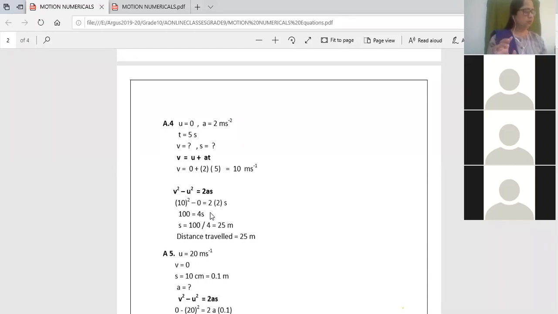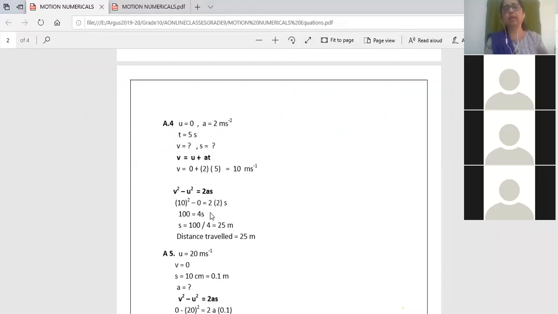Two things you have to do in 5 seconds. So the time is given as 5 seconds. Now I have to calculate the velocity acquired, right? There are two equations where v is there. Children, just listen to me. The first is v equal to u plus at, and the last equation is v square equal to u square plus 2as. Both the equations have got v. Now which equation should I take? The first equation has got time, but the last equation does not have time. Because the data given to me includes time, I cannot take the last equation. I will take the first equation, because I have to use all the data, right?